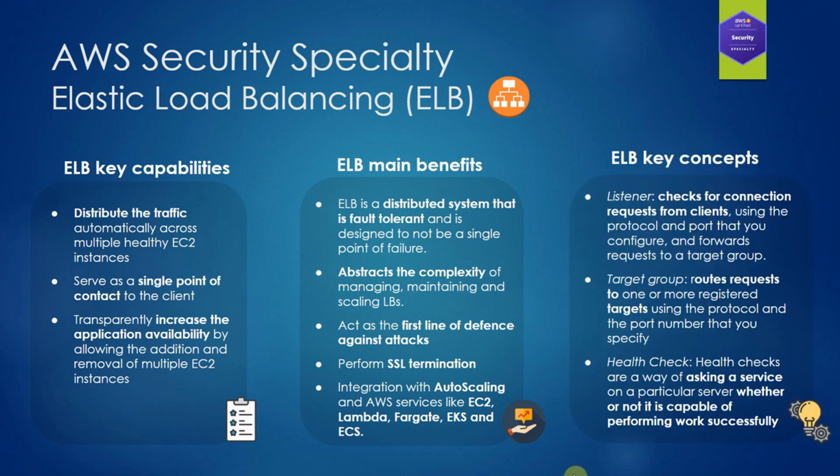Finally, I wanted to cover three key concepts around ELBs. First of all, we have the listeners, which are checking for the connection requests coming from your clients using the protocol and port that you have configured, and they are going to be forwarding the request to a target group. So a target group routes the request to one or more registered targets that can be EC2 instances, containers, Lambda functions, or IP addresses using the protocol and port number that you have configured.